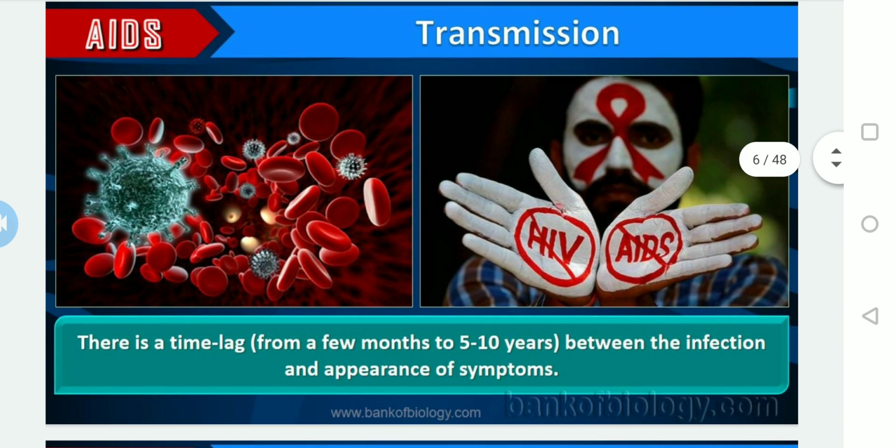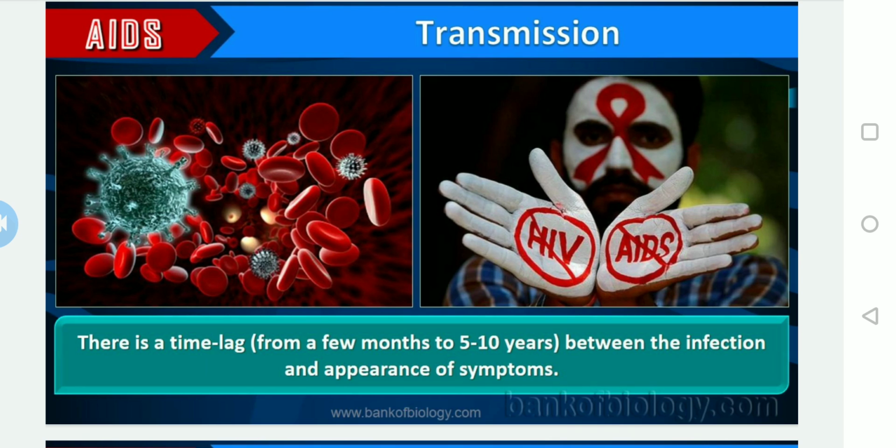There is a time lag. In the beginning stages, they may not show any symptoms. It depends upon their individual body resistance power or immune system. It differs from person to person, from a few months to 5 to 10 years between the infection and appearance of the symptoms.